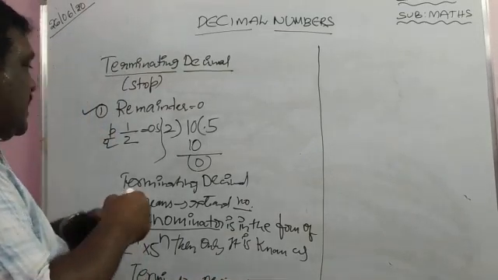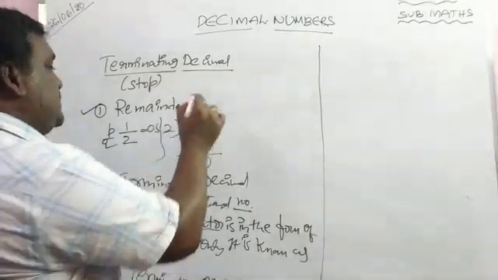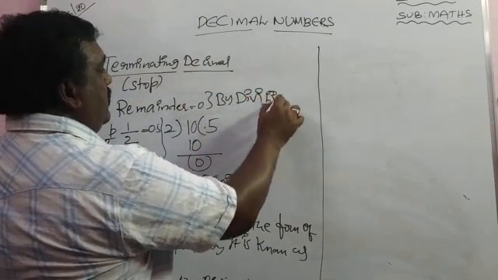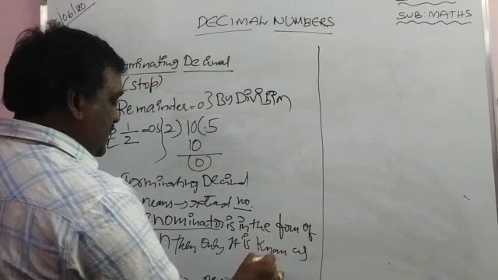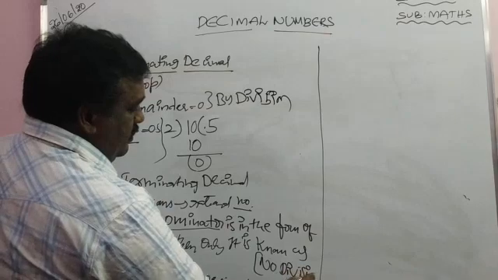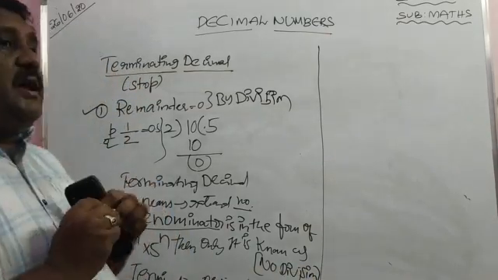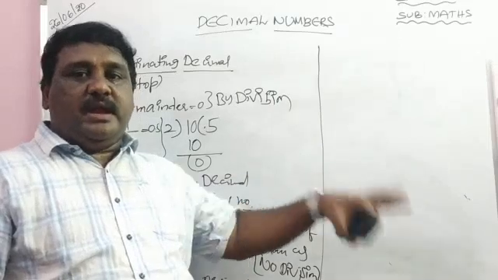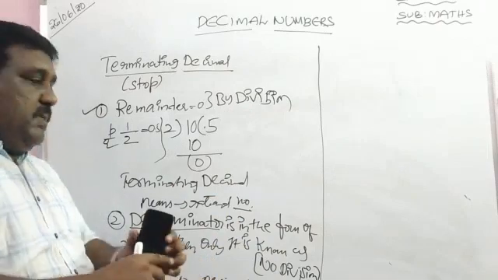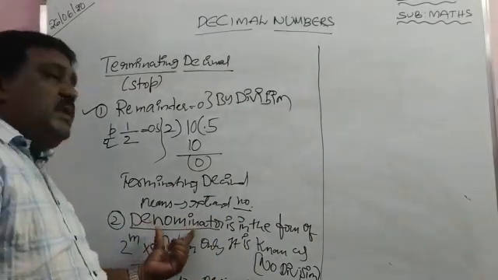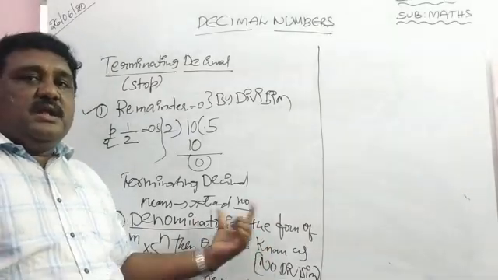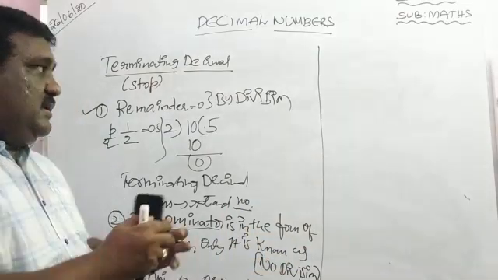So first condition, by using division. Second one is without division, no division. In the first one, by seeing the remainder 0, we can tell it is a terminating decimal. In the second one, we are not doing any division; what we observe is whether the denominator is in the form of 2 power m into 5 power n. Then only it is a terminating decimal.